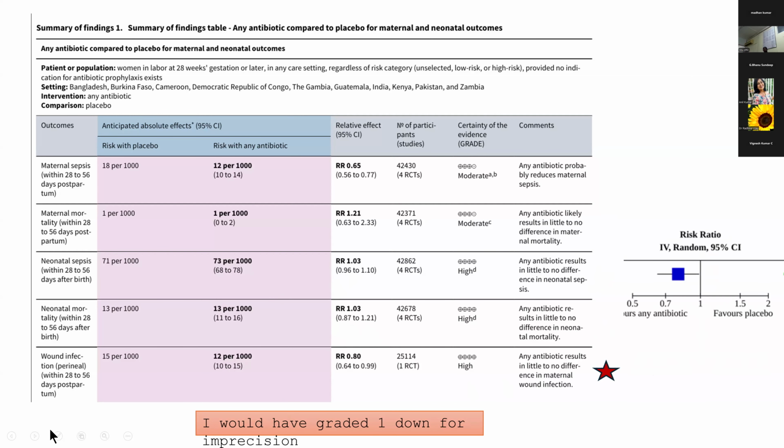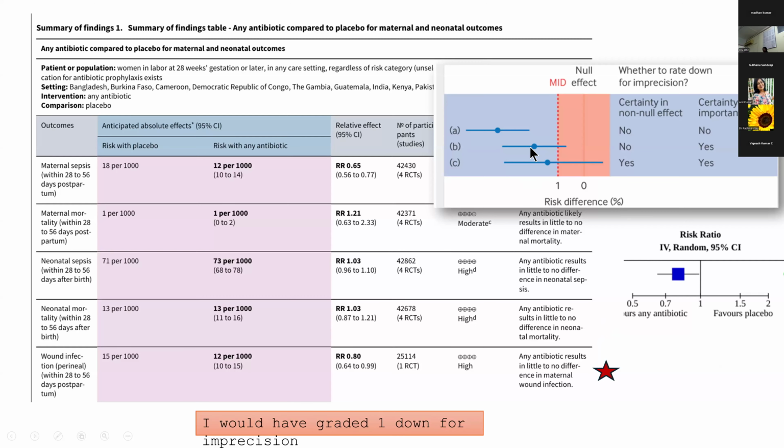Then the last one, the wound infection. They have got a relative risk of 0.8 and the confidence interval is 0.64 to 0.99. Would you downgrade this for imprecision? This is very similar to the B scenario. You have some effect, but you can see that the upper limit of the confidence interval falls within the MID threshold. So I actually would have downgraded this for imprecision.